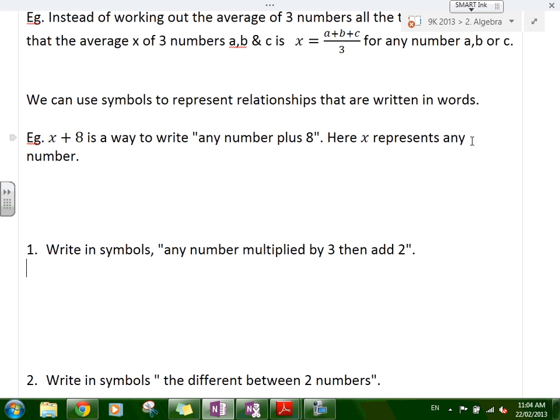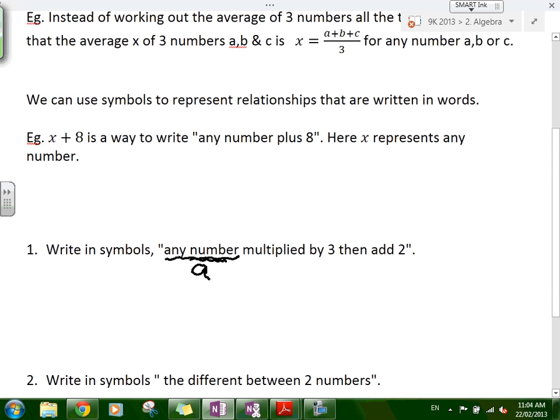Okay, so writing symbols: any number multiplied by 3, then add 2. So we have any number. What letter do you want to use for that, Ainsley? What symbol do you want to use to represent any number? A. Okay, so let's call that A.